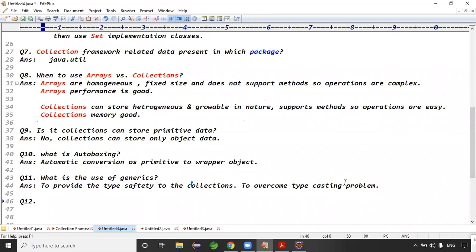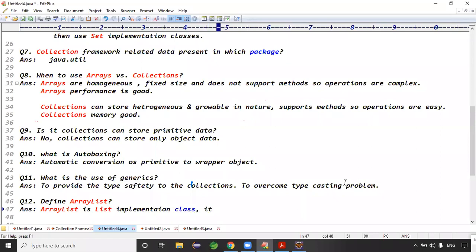Question number 12. Some guys will ask to define ArrayList. Tell me, guys, define ArrayList means what you can say? ArrayList is one of the implementations of collection. We can't say like that. ArrayList is the List implementation class.